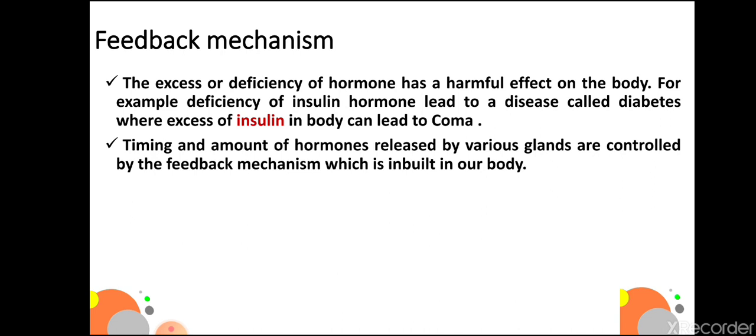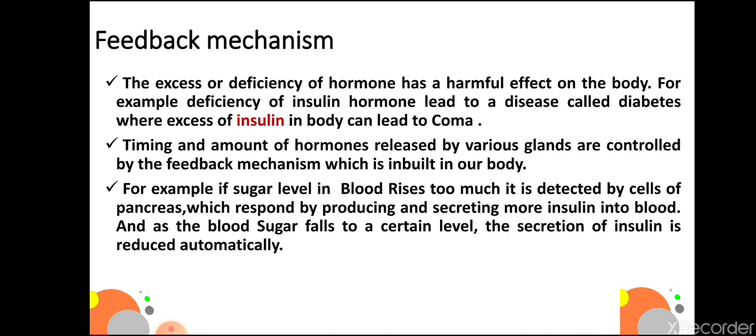Timing and amount of hormones released by various glands are controlled by the feedback mechanism which is inbuilt in our body. For example, if sugar level in blood rises too much, it is detected by cells of pancreas which respond by producing and secreting more insulin into blood. And as the blood sugar falls to a certain level, the secretion of insulin is reduced automatically.